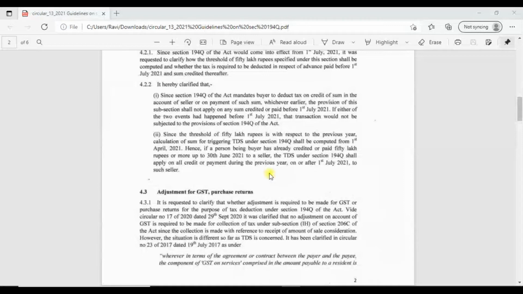So if the buyer has already paid or credited 50 lakhs or more up to 30th June 2021, then the buyer has to deduct TDS on all credits or payments made to the seller on or after 1st July 2021. Instead, if the buyer credited or paid less than 50 lakhs up to 30th June 2021, and the remaining amount is credited or paid on or after 1st July 2021, then Section 194Q will be applicable soon after the credit or payment exceeds 50 lakhs to such seller during financial year 21-22.